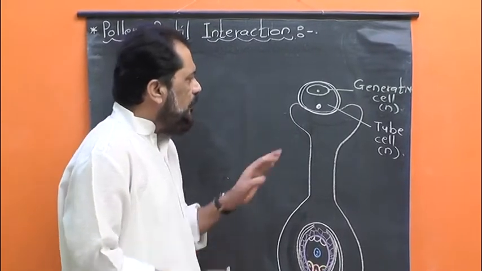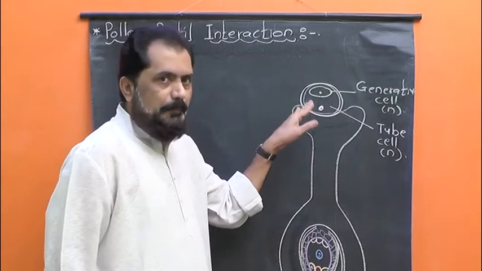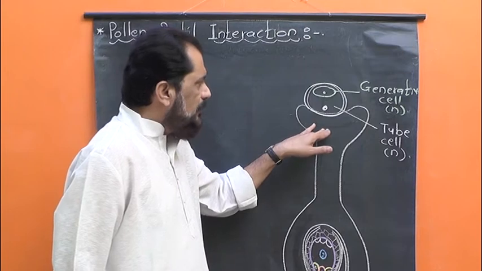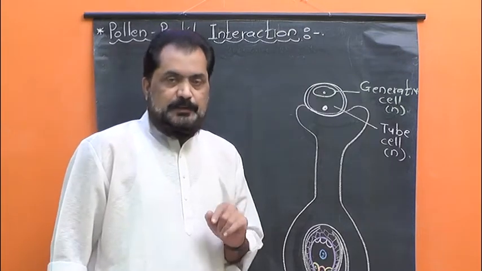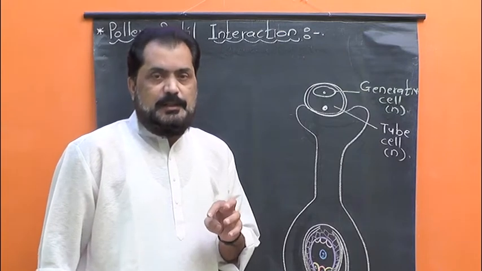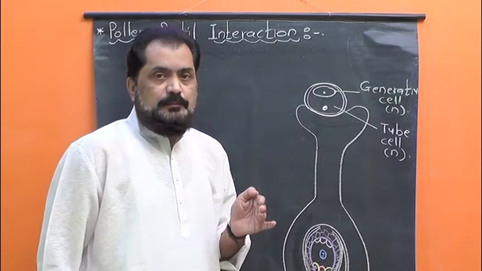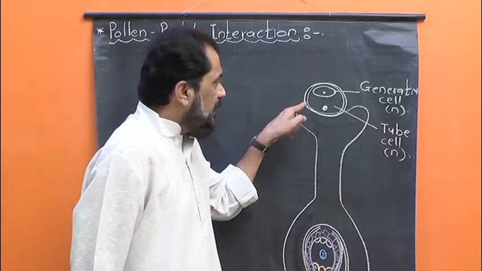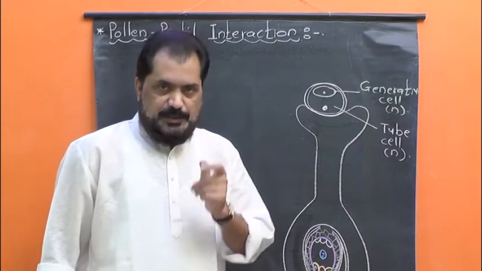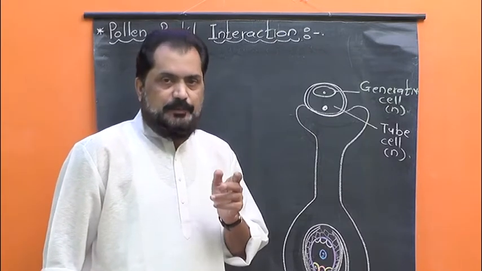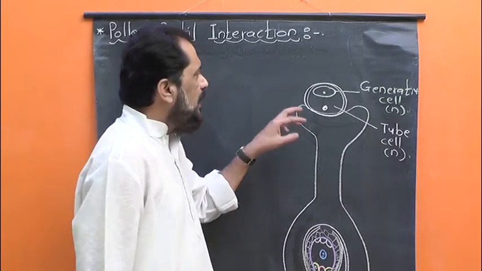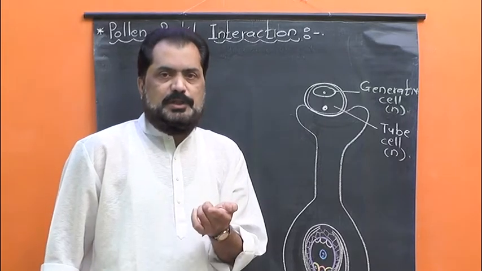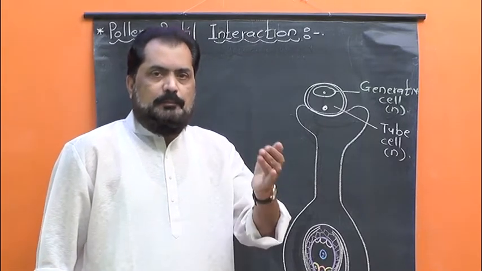Now, after the deposition of right type, compatible or matching pollen grain on the stigma, this stigma recognizes the pollen grain. This recognition is possible because of certain protein molecules present in the pollen grain as well as in the stigma, and due to the matching or non-matching of those proteins of pollen grain and stigma, the further process of germination is either allowed or prevented.